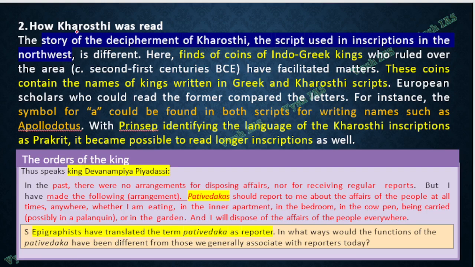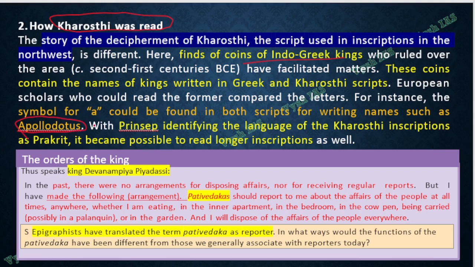Now Kharoshti also, Brahmi is one I told you, and Kharoshti is the script of the other one, with Aramaic and Greek script and all. That also, by the coins found of Indo-Greek kings, I told you they put their name and image. So from those readings these people tried to decipher, like a king's name is there, Apollodotus.